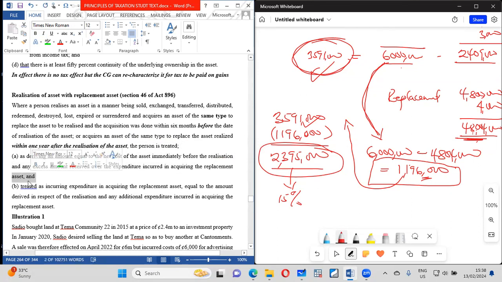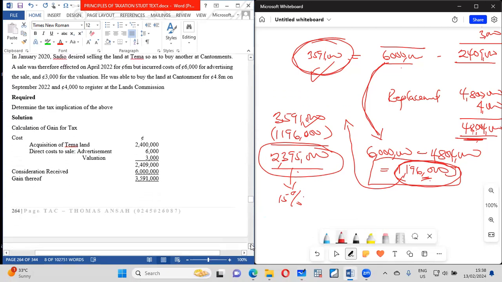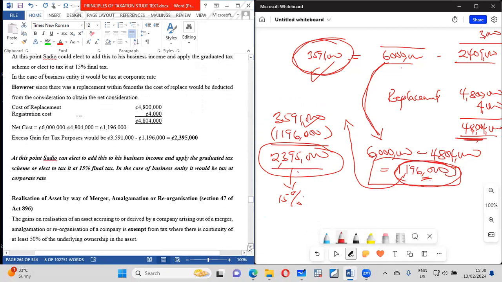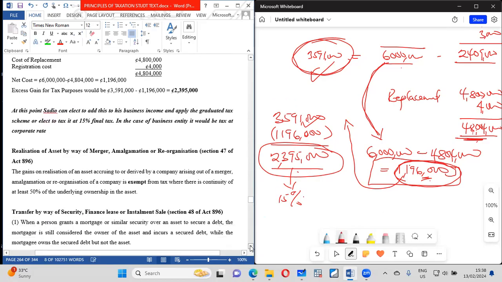It will be treated as incurring an additional expenditure, equal to the amount derived in respect of the realization and any other additional cost. So this becomes additional expenditure for replacing the same asset, and therefore this is the figure that you tax. So anytime there is replacement, please look out for that. Basically, that is that.